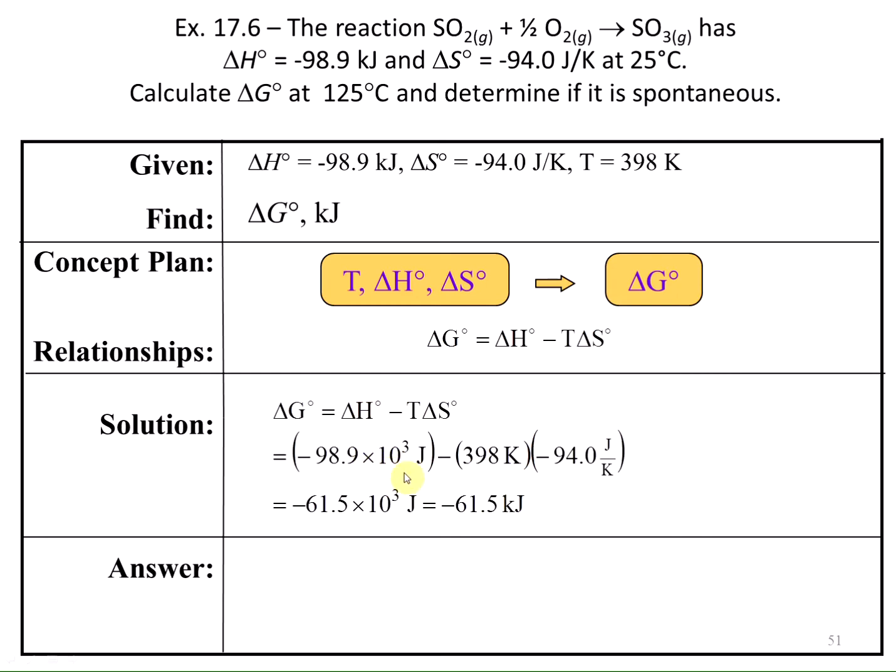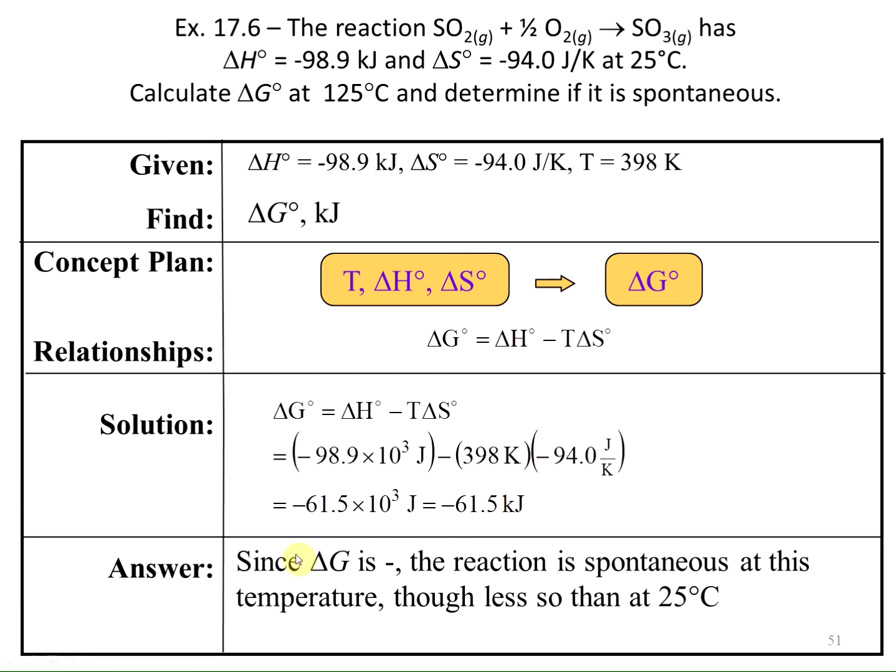My temperature needs to be in Kelvin, so 125 plus 273 gives me 398 Kelvin, times the change in entropy, so times negative 94.0. When I put this into my calculator, I should get negative 61.5 times 10 to the third joules, which would be the same thing as negative 61.5 kilojoules. So this would be the delta G for this reaction at 125 degrees Celsius.